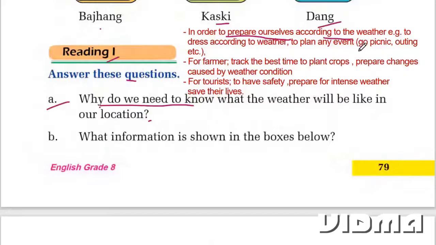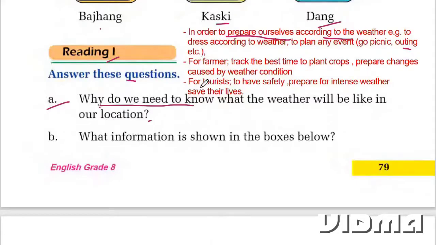For example, in order to go on a picnic, we need to know what the weather will be like so we can plan our day. Or going outing, we need to know the weather. For farmers, they need to know what is the best time to plant crops. They need to prepare for changes caused by the weather condition.